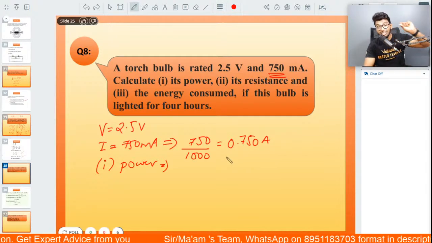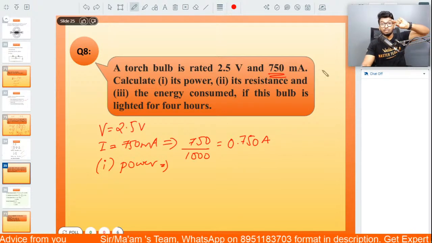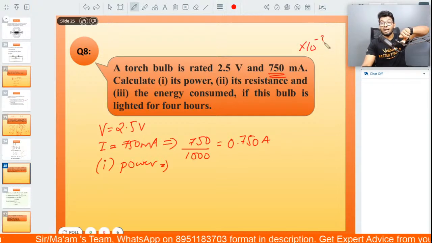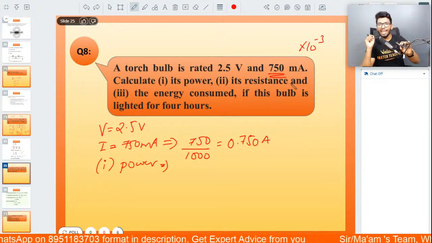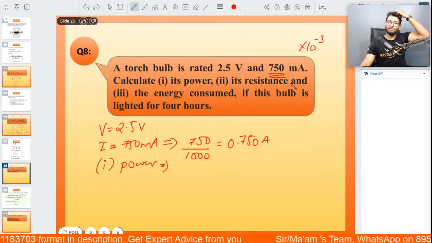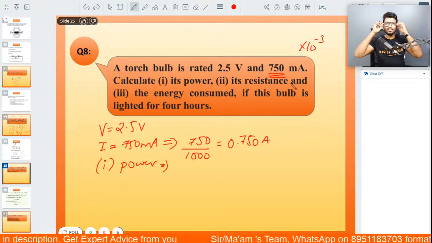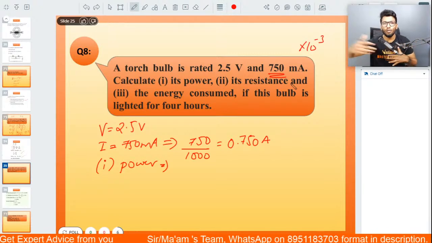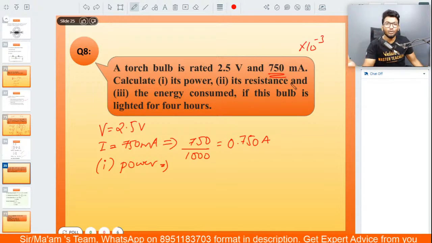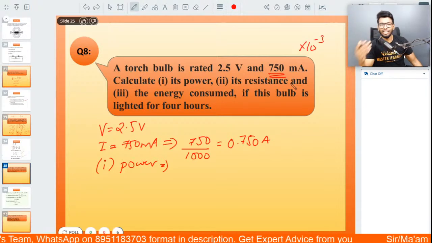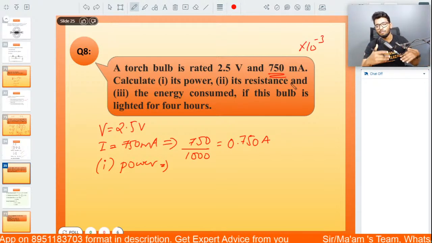This is the first step, because milli is nothing but 10 to the power minus 3. You need to perform this before doing anything else, because that is going to set the precedence for whatever you do next. Otherwise, you'll end up making silly mistakes. Units are very important in physics. If you end up making those mistakes, you'll get the whole thing wrong.